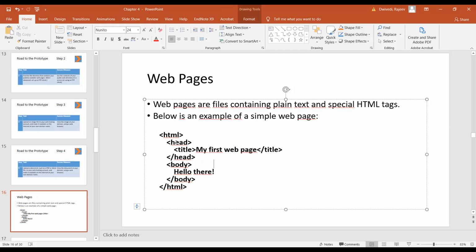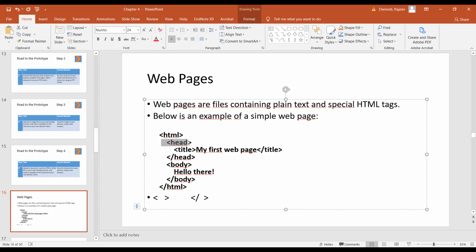So HTML always starts with this tag. This is the beginning of HTML, and this is the end, and you put everything inside this. And this is the end tag. So you look into HTML: HTML started this and ended this.